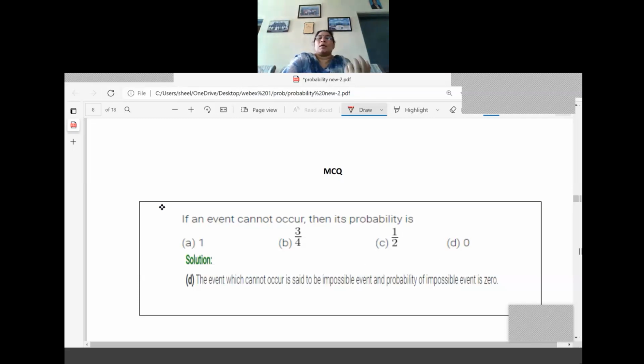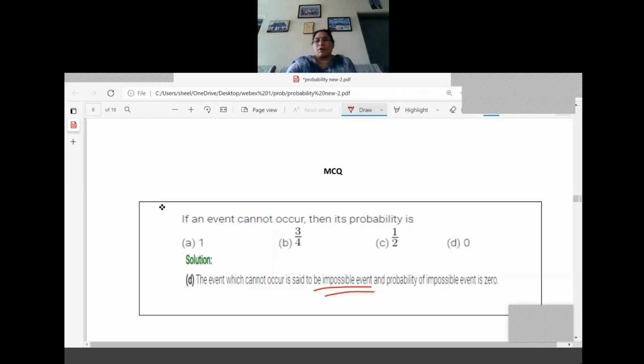So what is that one? We know that it is an impossible event, right? What is the probability of an impossible event? It is equal to 0, right? So I'm giving just some examples for the pattern of our term 1 examination.